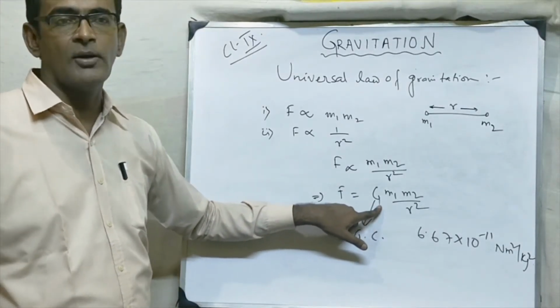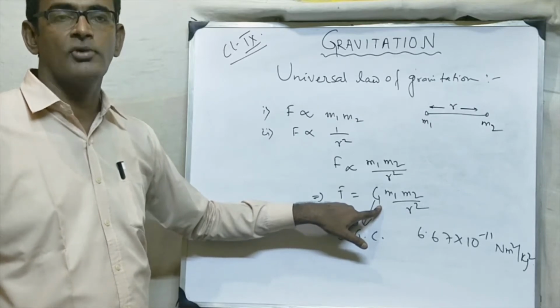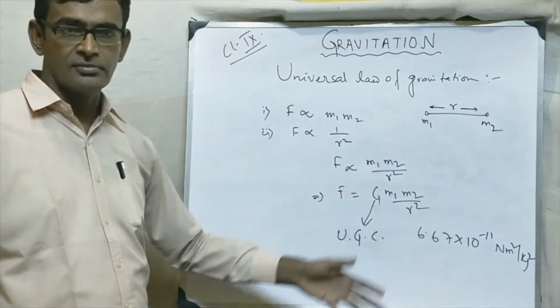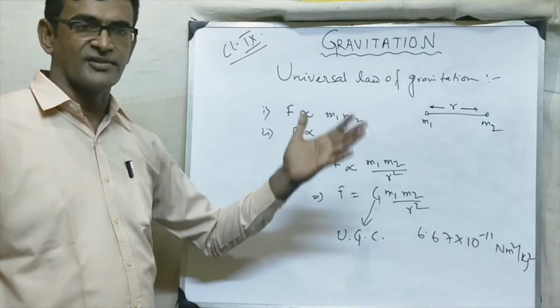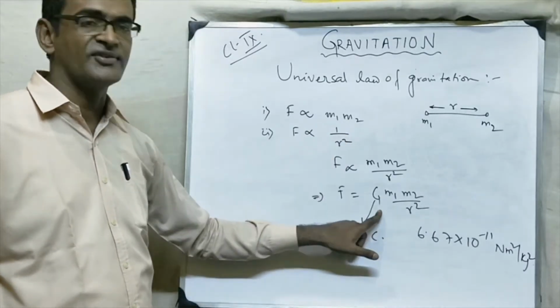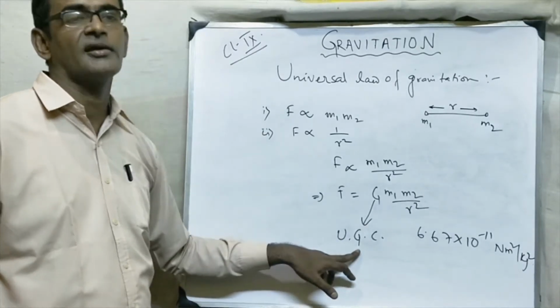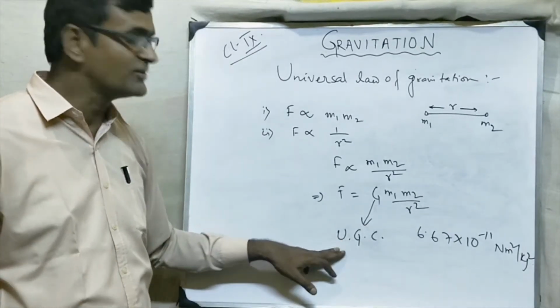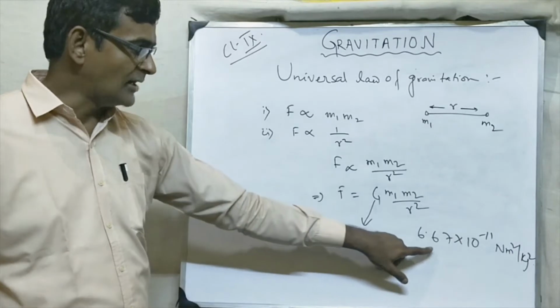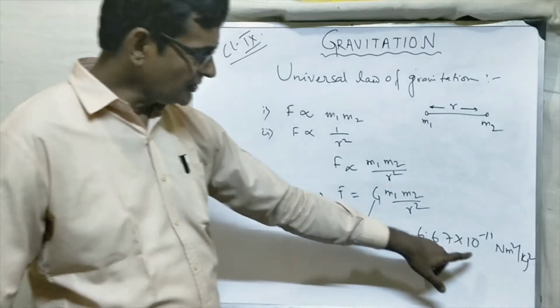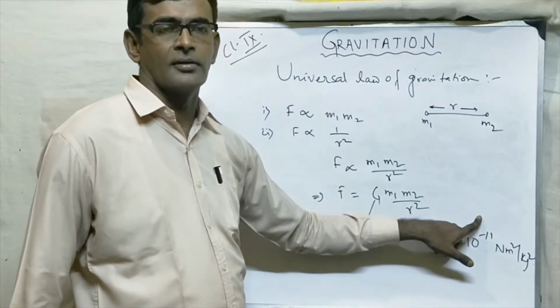Previously you must have studied about small g, acceleration due to gravity. We will also study it now. The value changes, but this value is the same wherever you go. That is why it is called the universal gravitational constant. The word universal is attached. And the value is 10 to the minus 11.